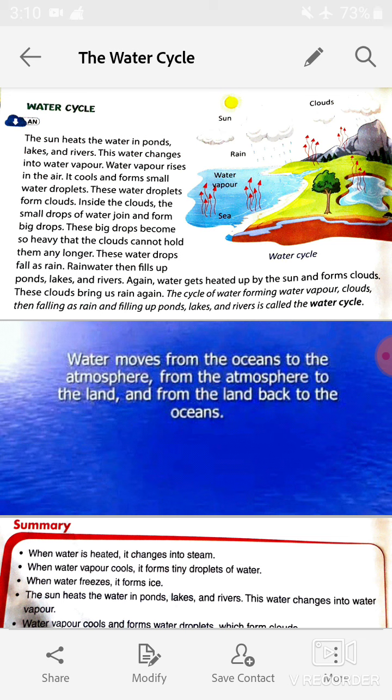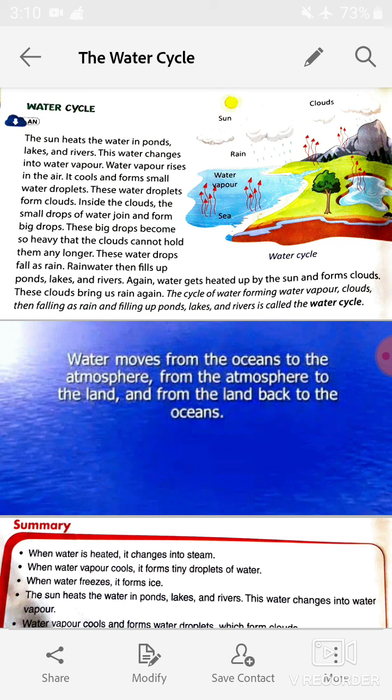Inside the clouds, the small drops of water join and form big drops. And these big drops become so heavy that the cloud cannot hold them any longer. These water drops fall as rain. And the rainwater fills up ponds, lakes, and rivers.